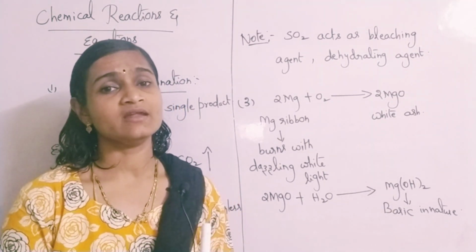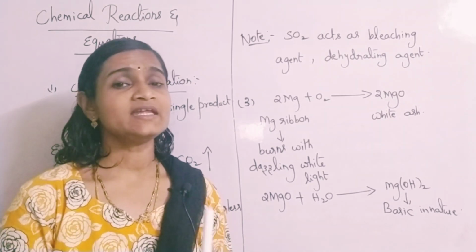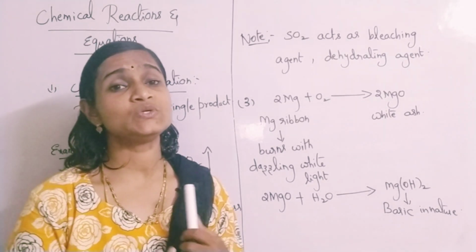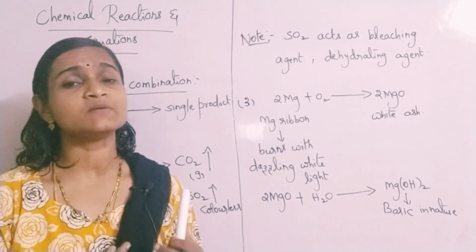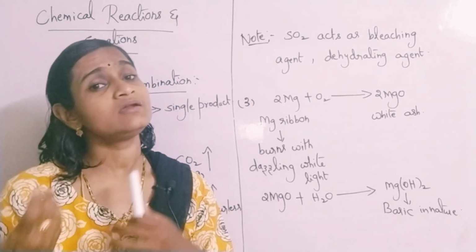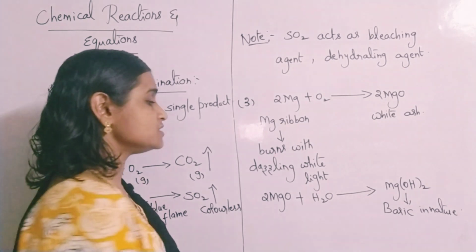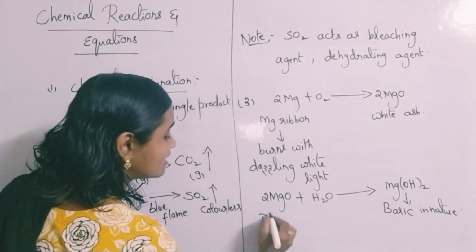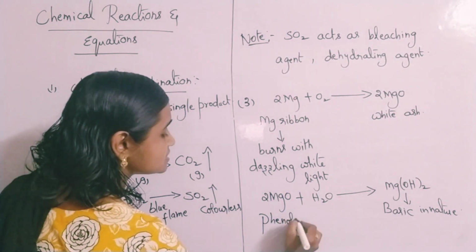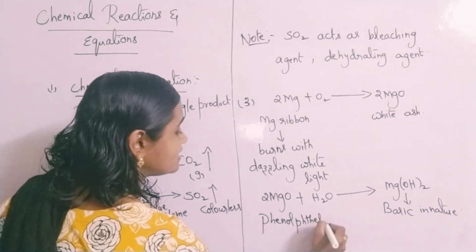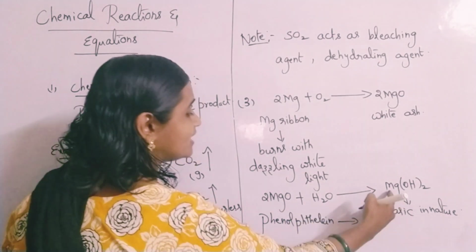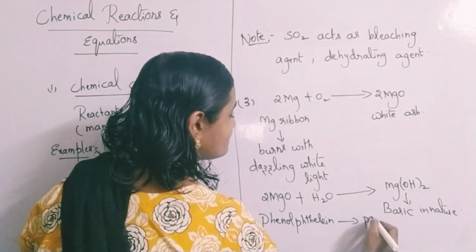Phenolphthalein is a synthetic indicator substance, which is used to indicate whether the given substance is acidic, basic or neutral. Suppose you add phenolphthalein to this basic substance, then that basic substance turns to what? Pink color.